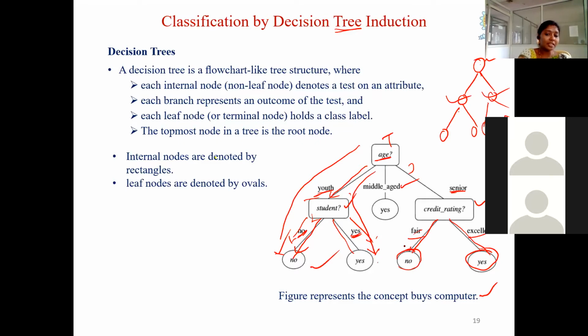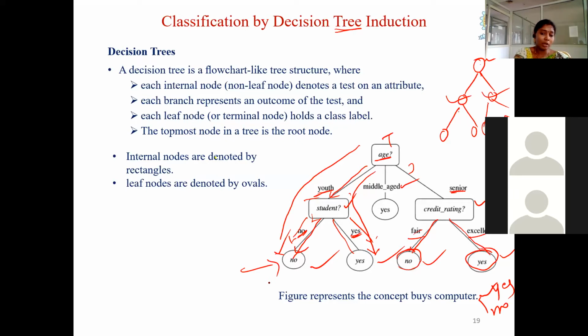That means the final labels indicate what we call leaves. The final leaves of the tree indicate the labels of the data set. Here we are having only two labels for this data set: one is yes, another one is no. So we only have labels as yes and no in the last level.